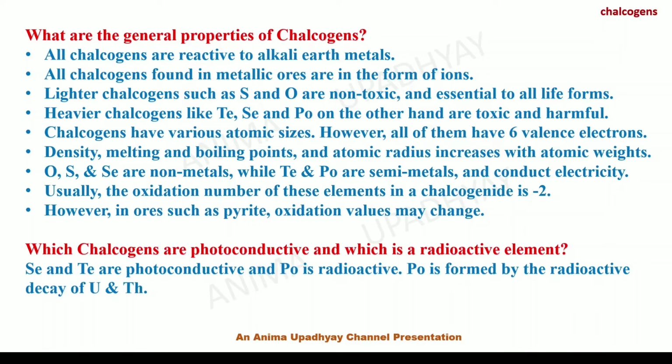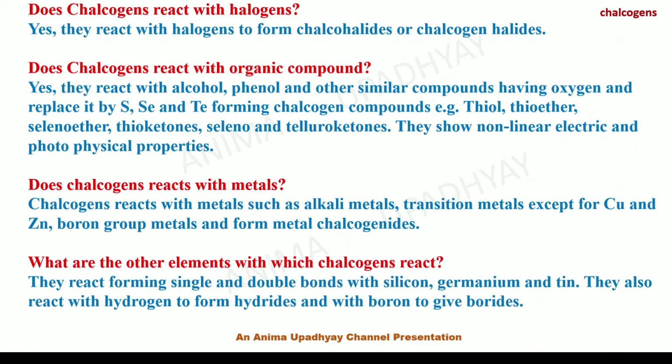Which chalcogens are photoconductive and which is a radioactive element? Selenium and tellurium, Se and Te, are photoconductive and polonium, that is Po, is radioactive. Polonium is formed by the radioactive decay of uranium and thorium, U and Th. Do chalcogens react with halogens? Yes, they react with halogens to form chalcohalides or chalcogen halides.